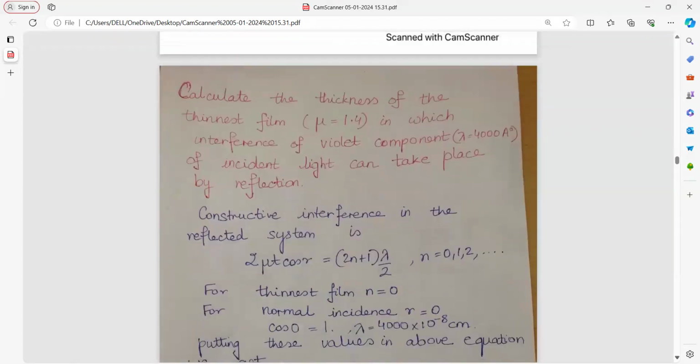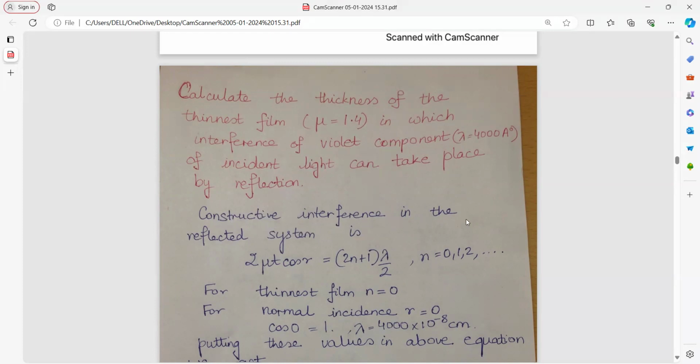Next numerical, calculate the thickness of the thinnest film with mu equal to 1.4 in which interference of violet component of incident light can take place by reflection. That means you have been given colors. So obviously if colors are there, we will take the case of maxima, that is constructive interference in reflected light. This you have to decide after reading the question, whether it is a case of maxima or a case of minima.